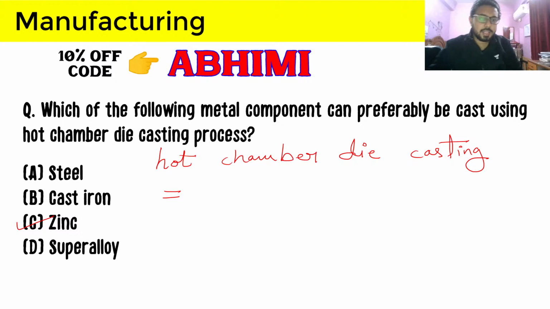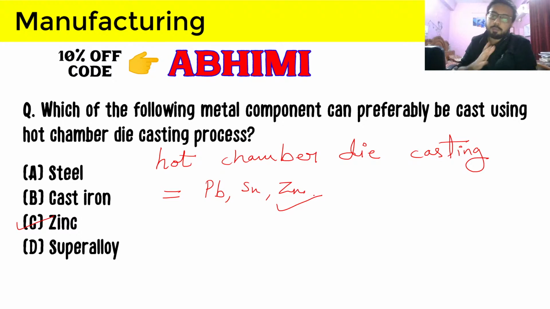Sorendra, you have to remember that for hot chamber die casting, low melting point metals like lead, tin, and zinc are cast using this process. This is a very important thing to remember, because it has a high chance of being asked in the GATE examination or some other examination, as this is a very common and popular question.